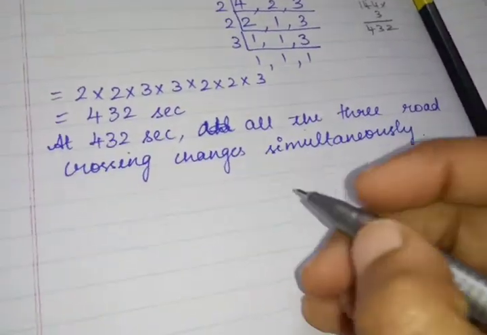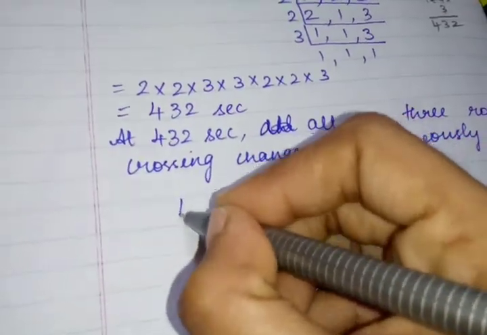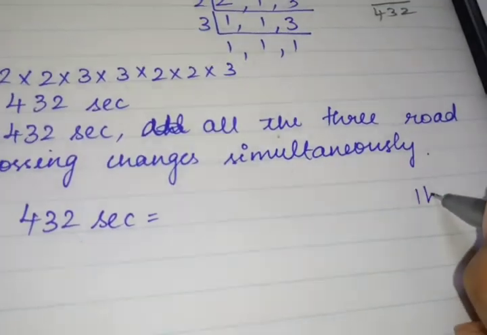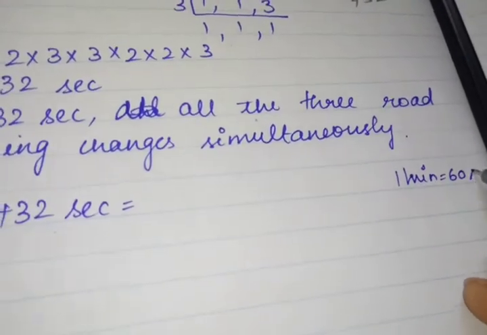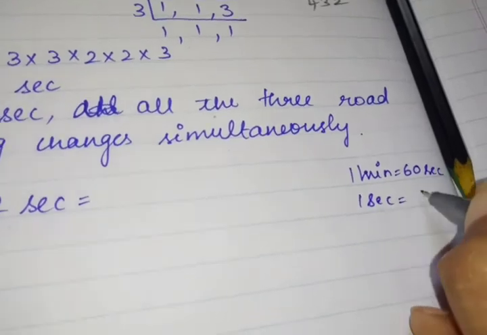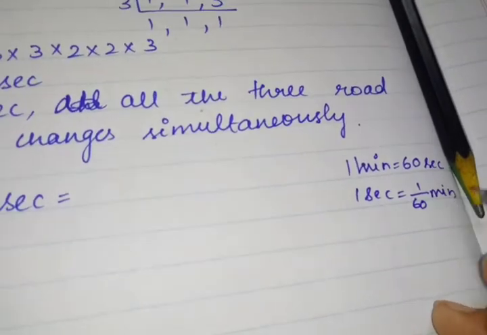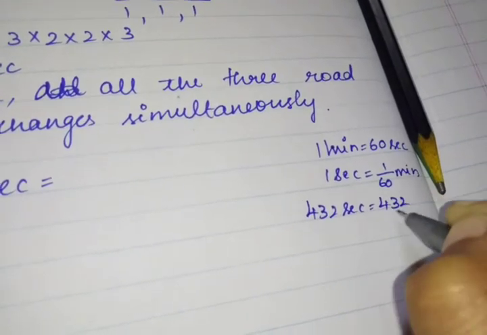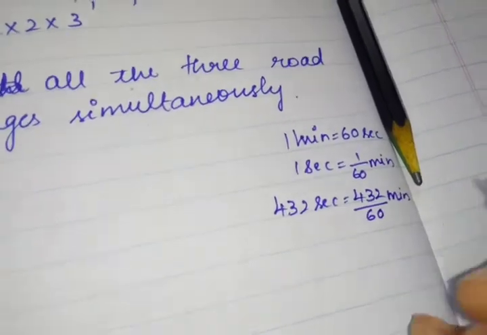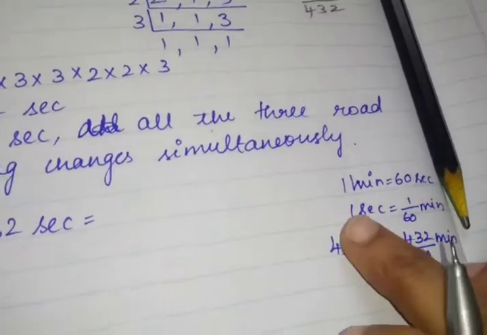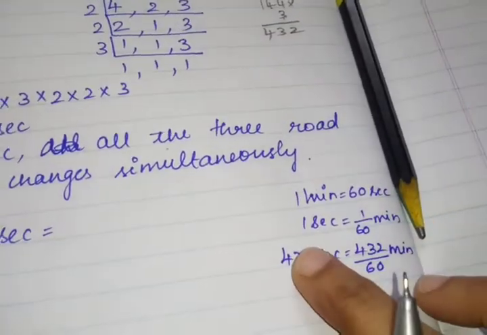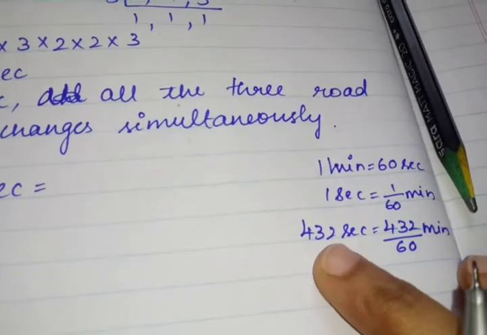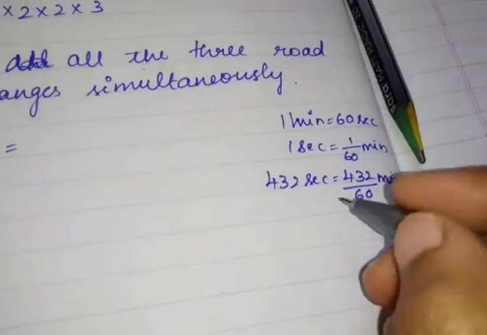So can we convert these 432 seconds to minutes? Yes, 1 minute is equal to 60 seconds, correct? 1 second is equal to 1 by 60 minute. Then 432 seconds is equal to 432 divided by 60 minutes. Like this only you will convert, right? We are converting 432 seconds into minutes. 432 divided by 60. Shall I divide it and see?